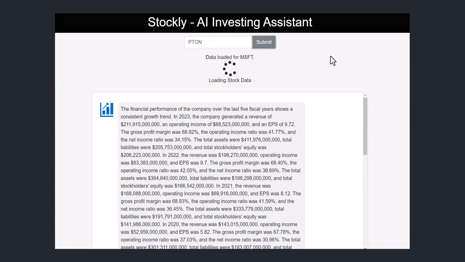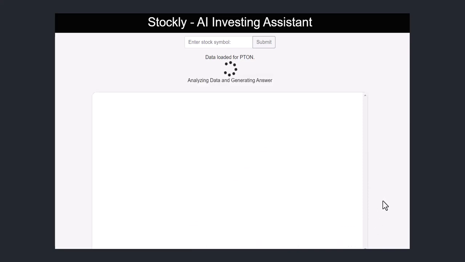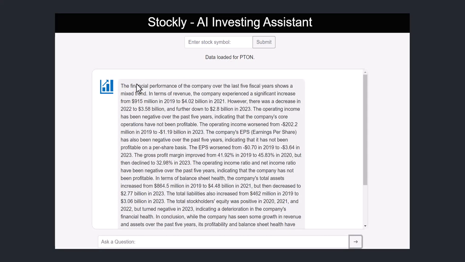Next, we're going to try Peloton, which is symbol PTON. And we're going to ask it the same question, which is to provide the analysis and assessment of financial performance over the last 5 years. Going right up to the first sentence in the answer, we can see here financial performance for the company over the last 5 years shows a mixed trend in terms of revenue. The company's experienced an increase in revenue. However, there was a decrease in 2022. Operating income has been negative for the full 5 years.